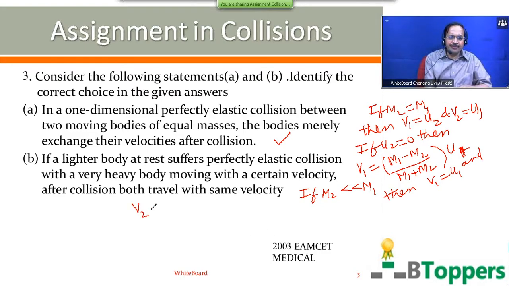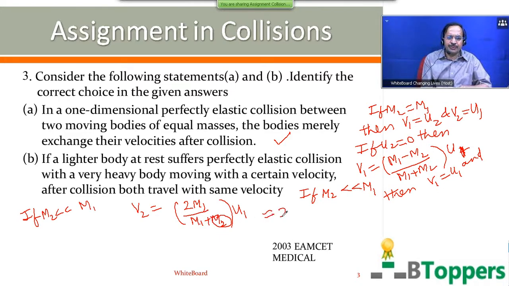But the velocity of second body, in one of the special cases I have discussed, you can write 2M1 by (M1 plus M2) into U1, as U2 is 0. So if M2 is negligibly small compared to M1, you can neglect M2 compared to M1 in the denominator. So 2M1 by M1 becomes 2. So V2 will be 2U1.